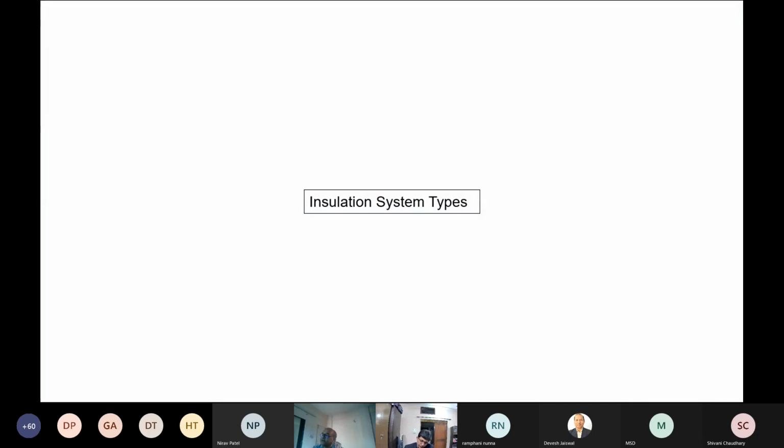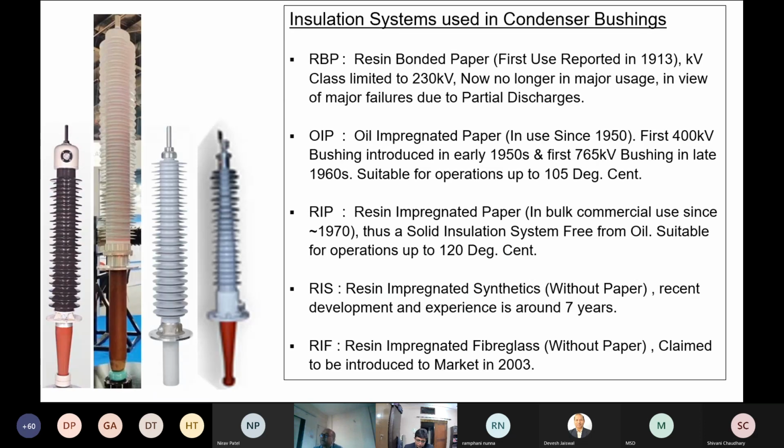Again, now we talk about the insulation system types. I have used the terminologies earlier, and everybody knows them, but let's summarize. On the left side, you will see the OIP bushing, oil impregnated paper bushing, which has been commonly used since 1950. The first 400 kV bushing, as far as I could find out from the data I could source, was in the early 1950s, and the first 765 kV bushing was manufactured in the 1960s. That's what I could find. And these are suitable up to 105 degrees centigrade.